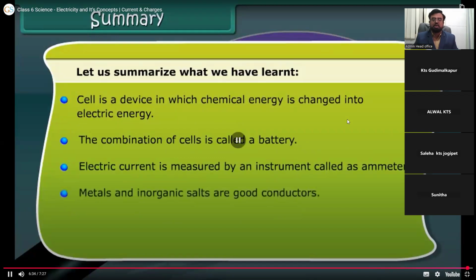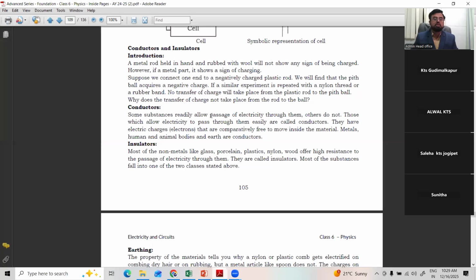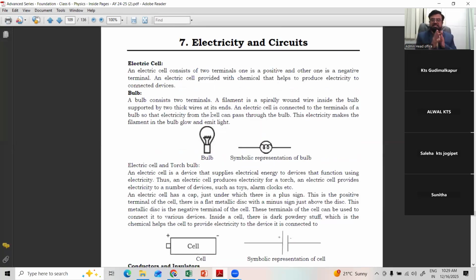Let us summarize what we have learned in the video, which covers electricity as a form of energy. We saw the prehistory of electricity, where the word comes from the Greek word electron, which is an amber, one kind of stone. When it is rubbed with different objects like fur, silk cloth, glass rod, they both attain charges because of the transfer of electrons. So transfer of charge per unit time is called electricity. Mathematical formulas we will get in the higher classes.